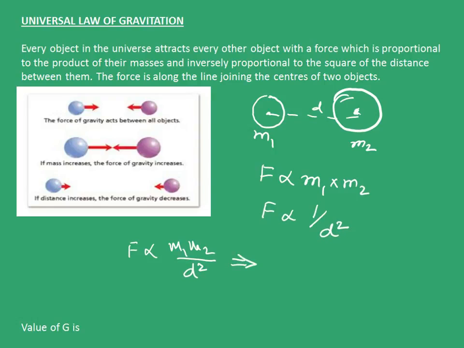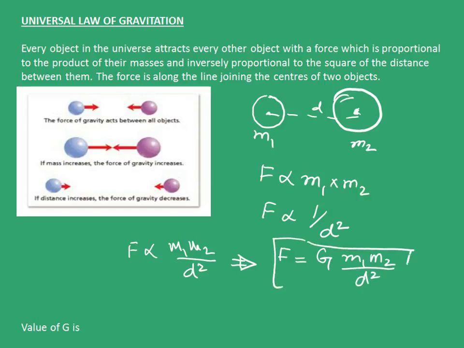Now to remove this proportionality sign, we introduce a constant which is called the universal gravitational constant, G. So F equals G m1 m2 upon d square.